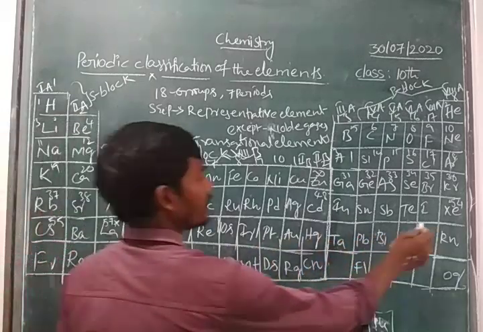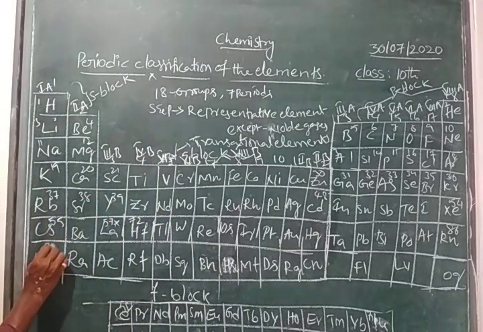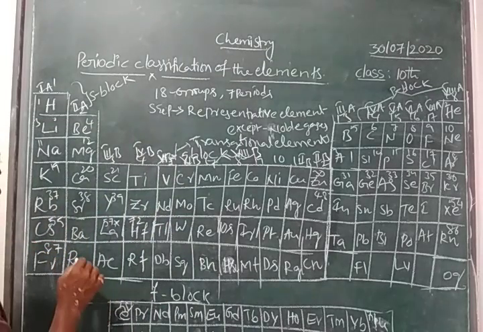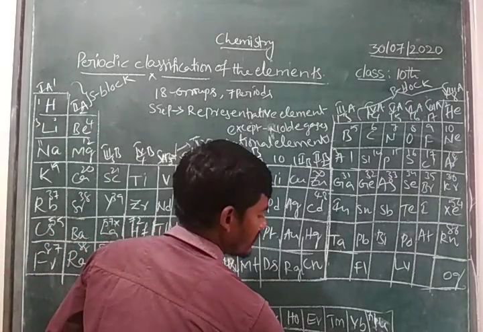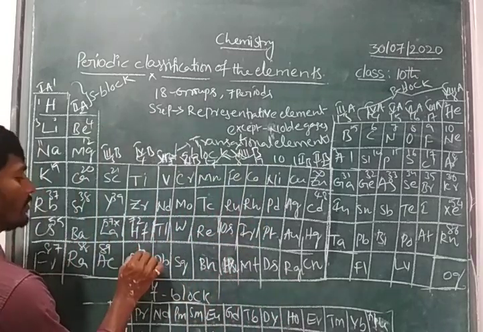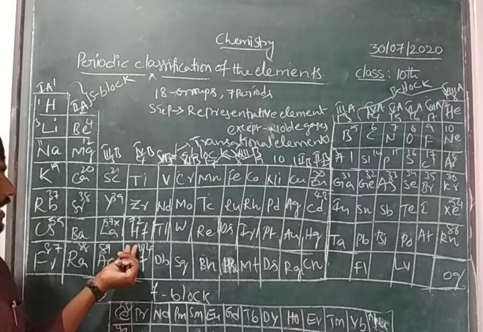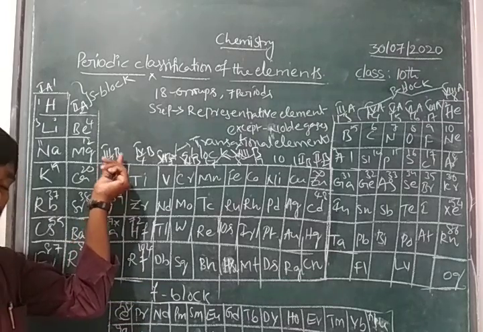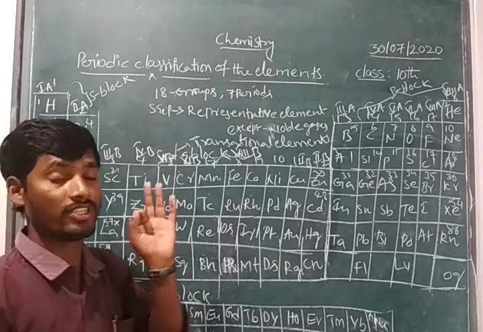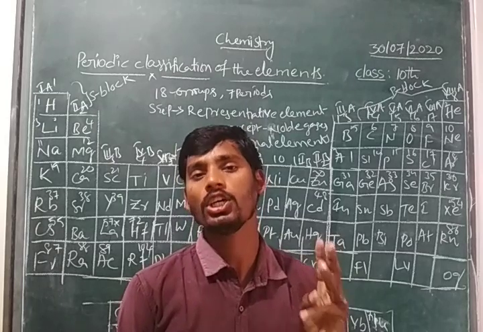And here it is 86. And the 87th element is francium. Here it is 88, then 89, and thorium is 90. And lawrencium is 103, and rutherfordium is 104. From 90 to 103, these elements are also present in the third B group. That means the position of the F block elements is in the third B group.